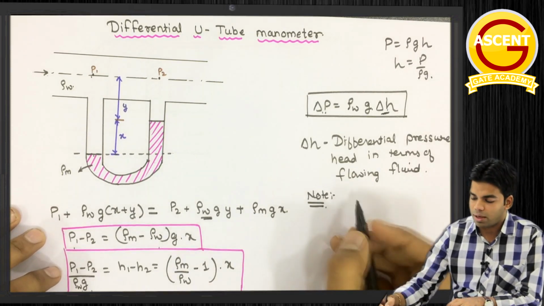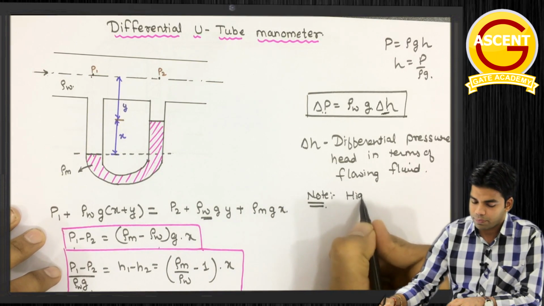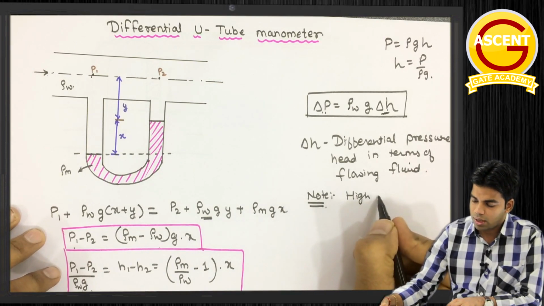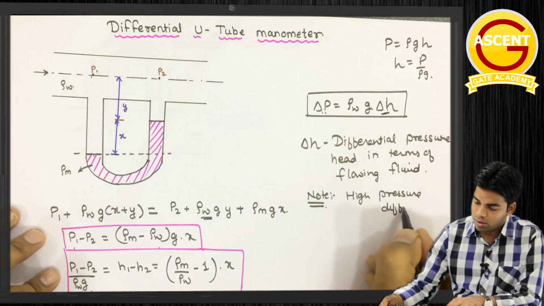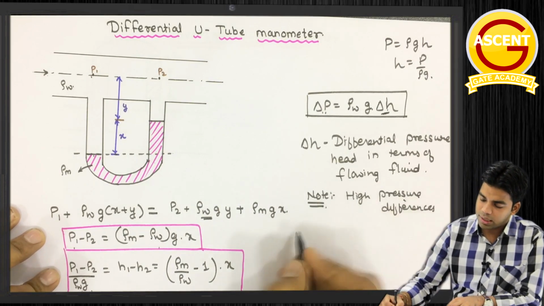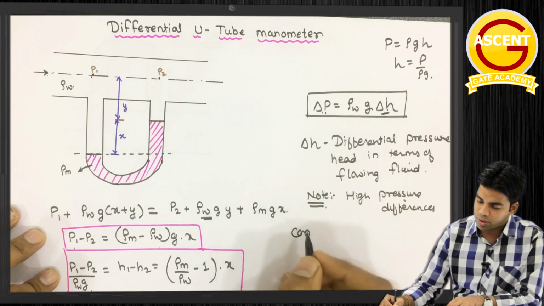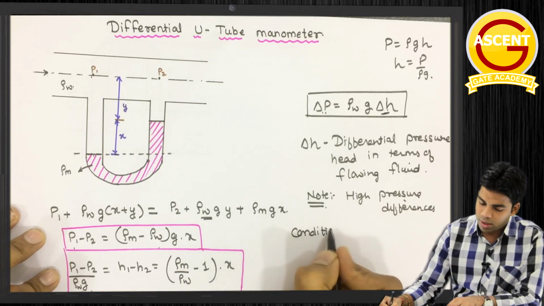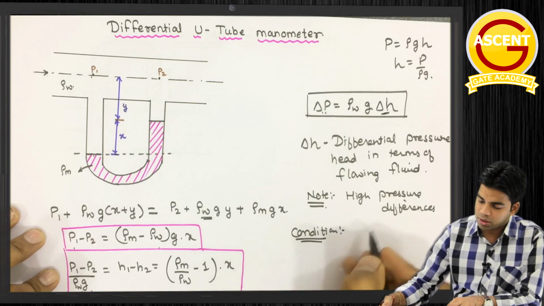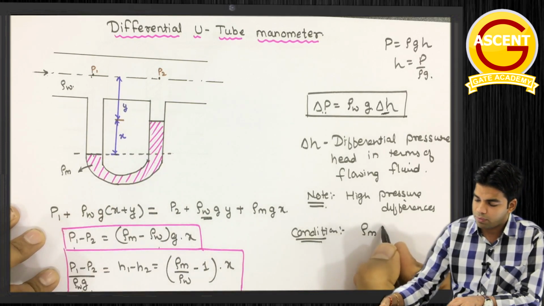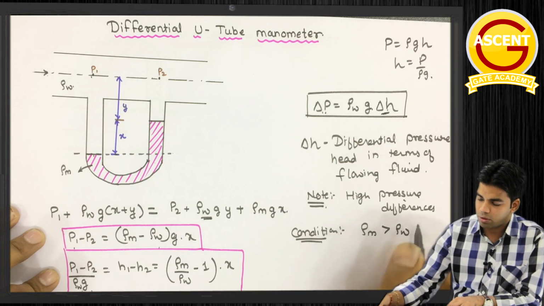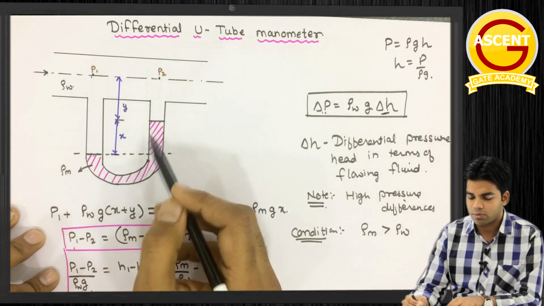Now here we have a very important note: this particular device is used to measure very high pressure difference. There are certain conditions for using this type of manometer. The very first condition is that the density of the manometric fluid should be greater than the density of the flowing fluid. Then only it will settle down.